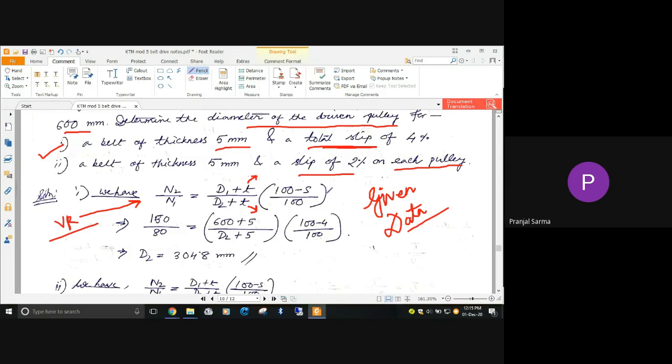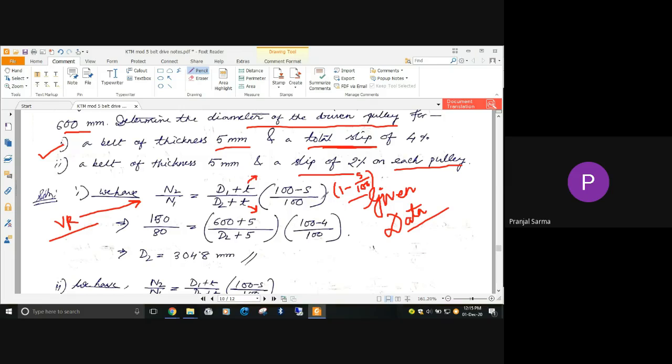You can write it as 1 minus s by 100. So, considering the thickness, N2 by N1 becomes (D1 plus t) divided by (D2 plus t), whole into (1 minus s by 100).